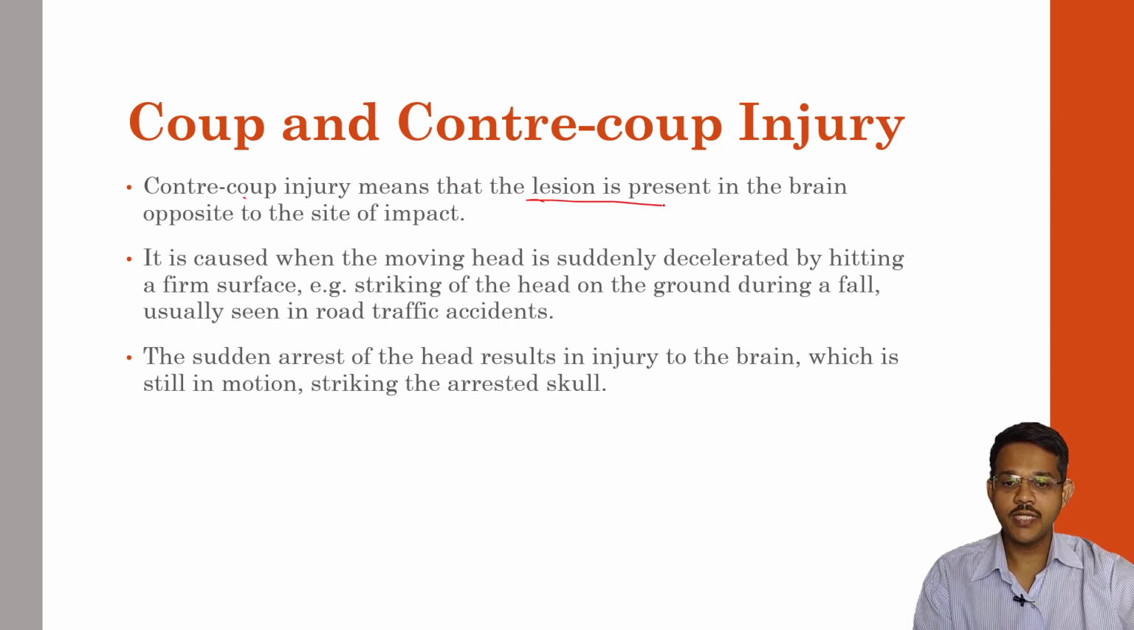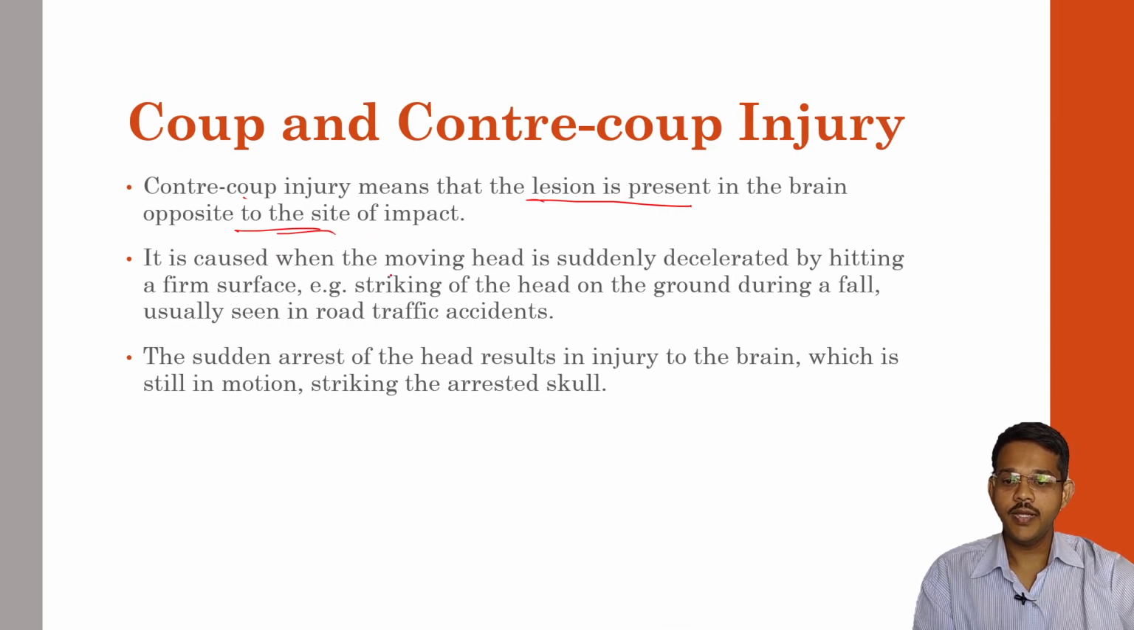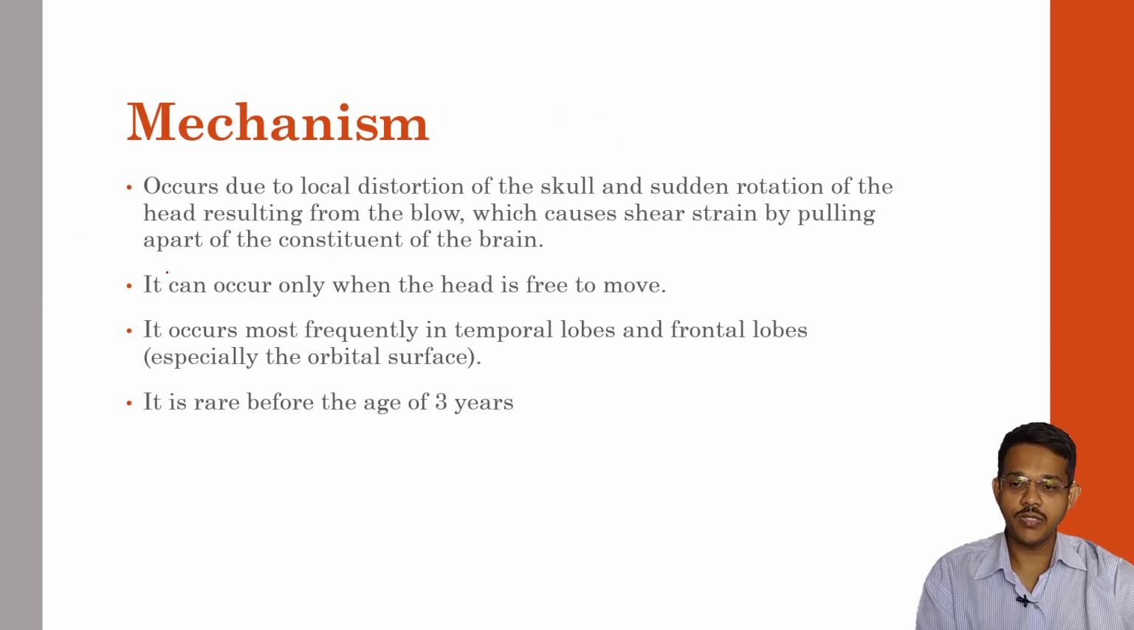Contre-coup injury means that the lesion is present in the brain opposite to the site of impact. It is caused when the moving head is suddenly decelerated by hitting a firm surface. Example, striking of the head on the ground during a fall, usually seen in road traffic accidents. The sudden stoppage of the brain may lead to contre-coup injuries where the brain may hit the opposite surfaces. There is sudden arrest of the head, resulting in injury to the brain which is still in motion, striking the arrested skull. So the head is moving in the forward direction but suddenly stops, then the brain will move toward the backside because of inertia and lead to contre-coup injuries.